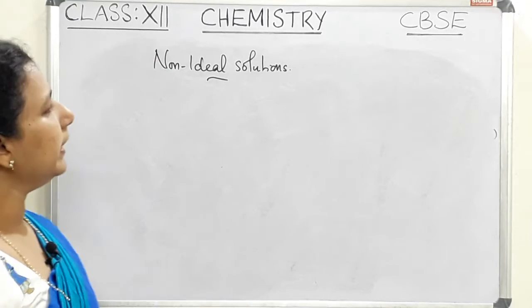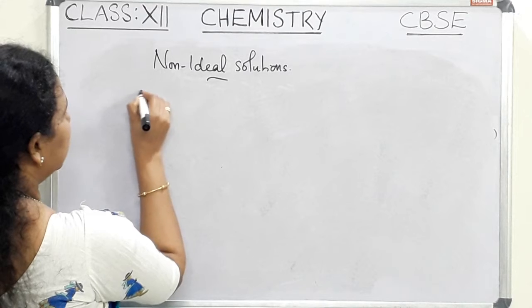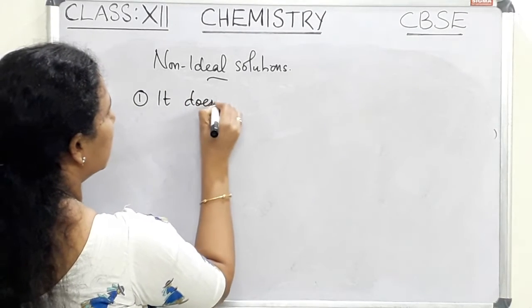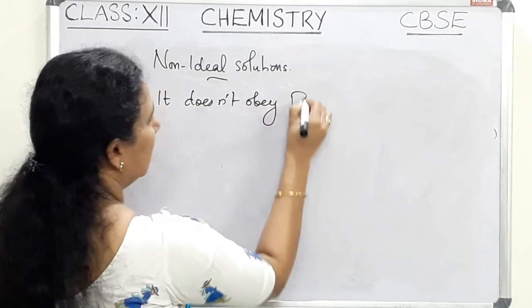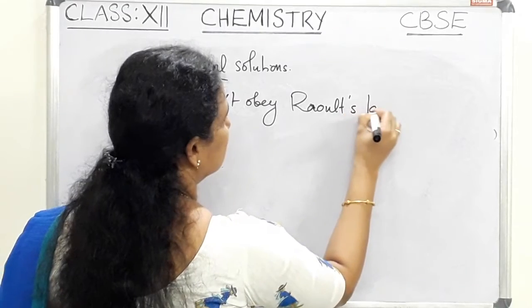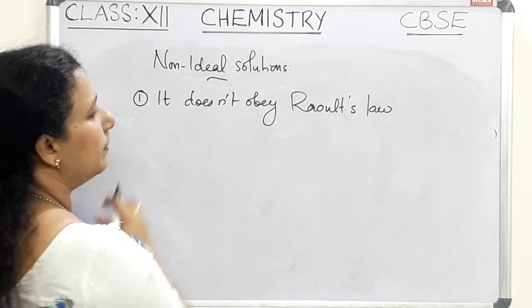So consider non-ideal solutions. Here the characteristic features are, the first one is these solutions do not obey Raoult's law. So non-ideal solutions will not obey Raoult's law.